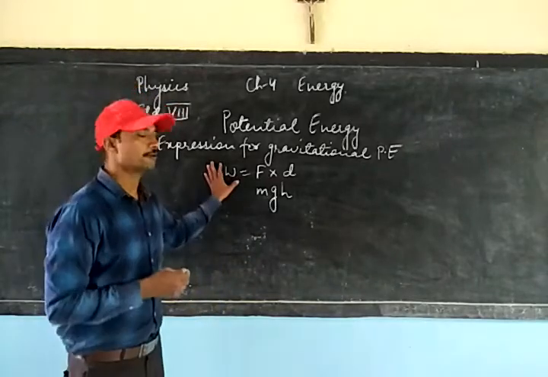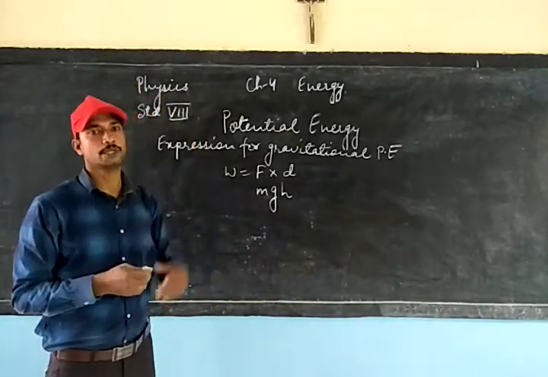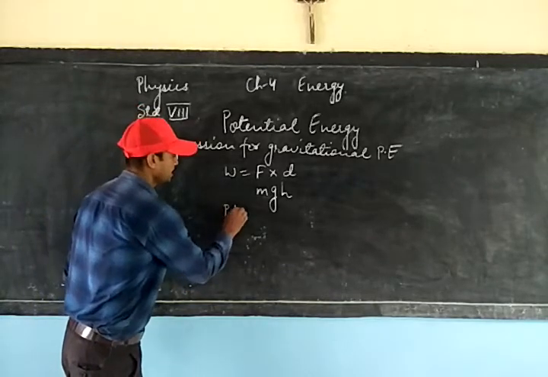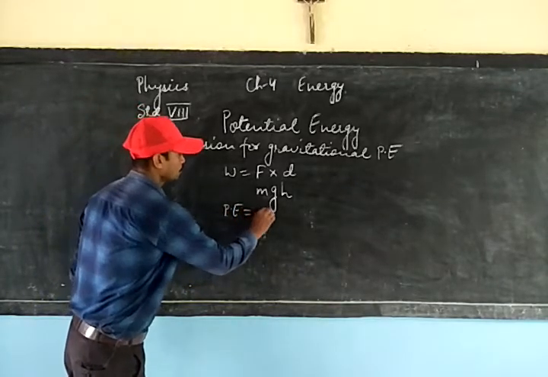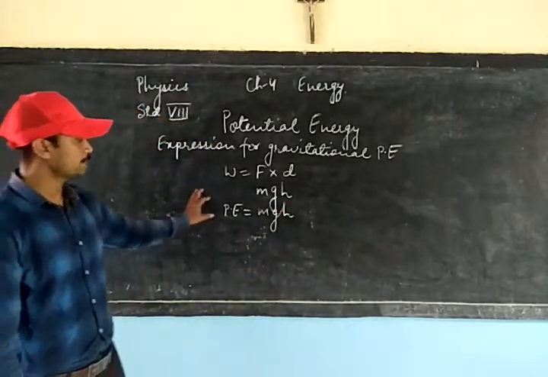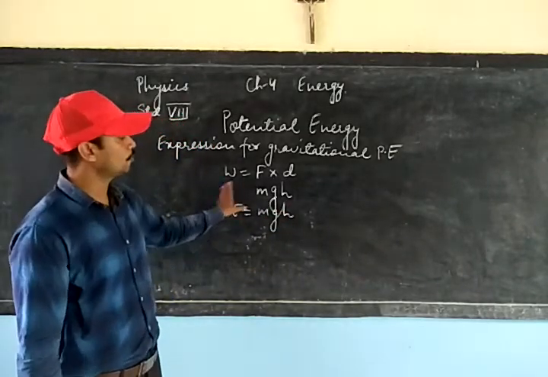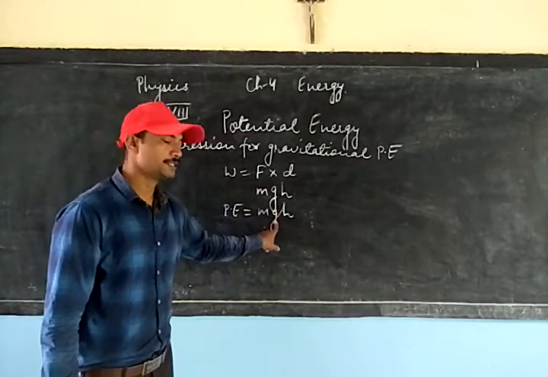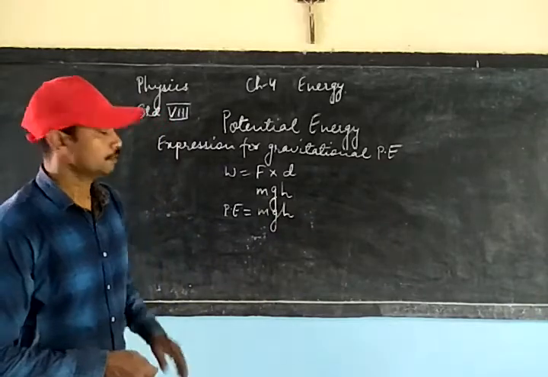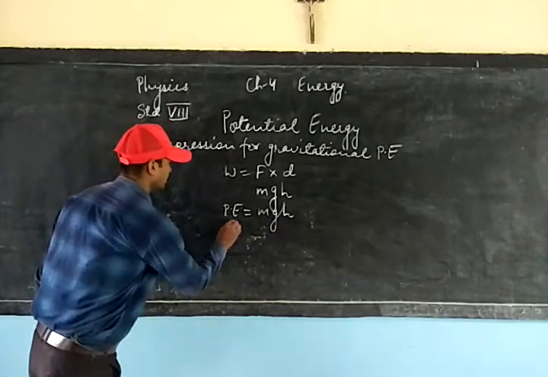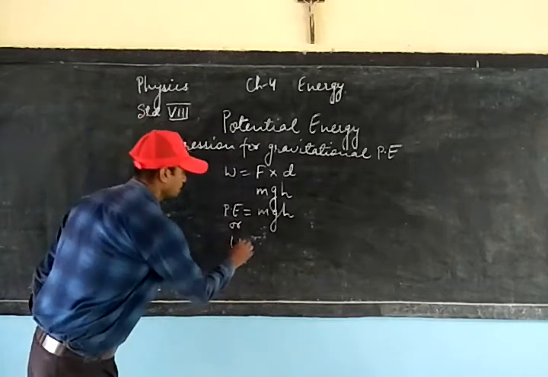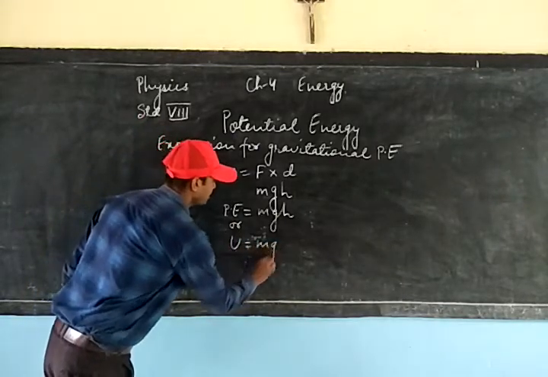So work done will be equal to the energy stored in a body. So here the energy stored will be potential energy, which is equal to mgh. So we got the expression for potential energy is equal to mass into acceleration due to gravity into height. We can also write U, because U denotes potential energy, which is equal to m into g into h.